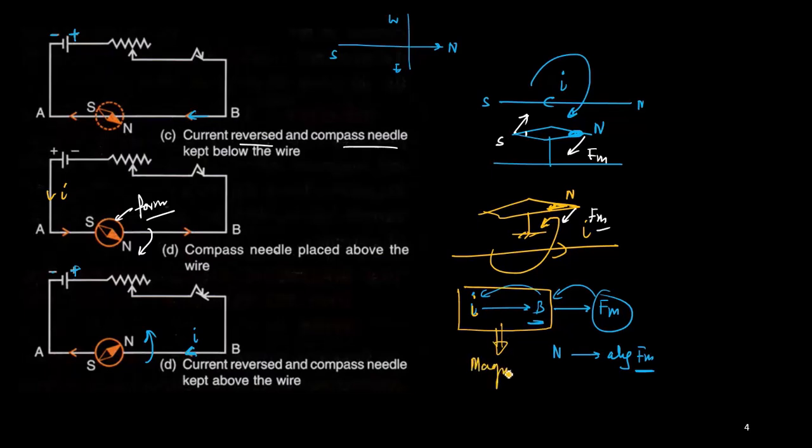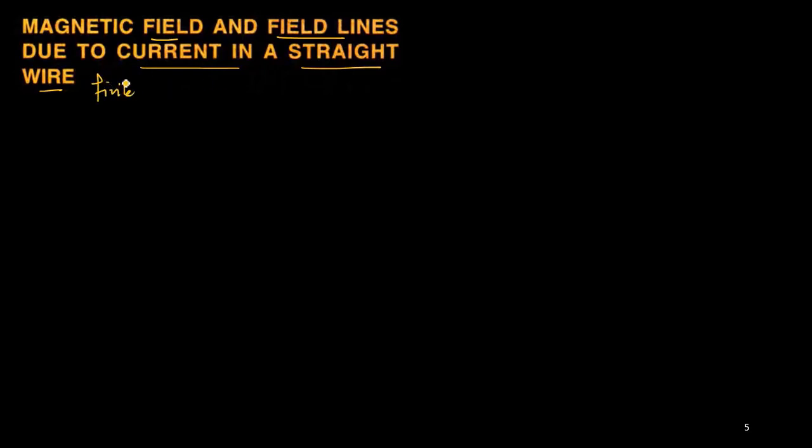So we are now going inside the magnetism chapter, where we want to study what is the magnitude of the magnetic field produced by the current carrying wire. So now the heading of the topic is magnetic field and the field lines due to the current carrying wire in a straight wire. Regarding a straight wire, first of all, we discuss a straight wire which is of finite length. So finite length means what? Let us say there is a length AB, AB of the wire is known.